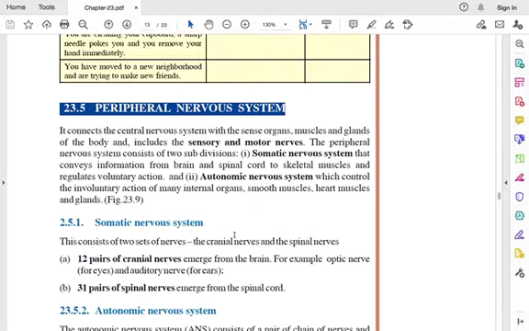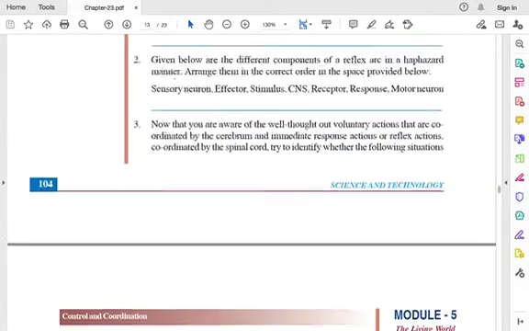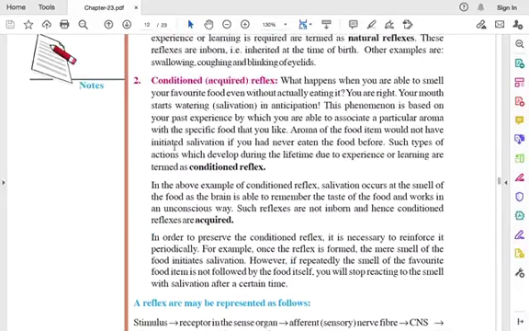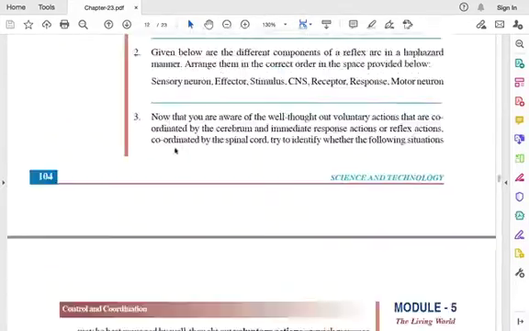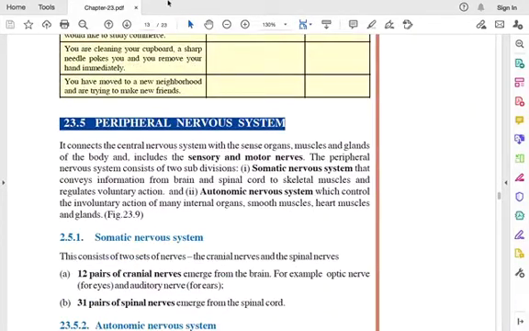Inshallah, today we will be starting from peripheral nervous system. So last class we stopped till here, right? This reflex action and types of reflexes. And in this class, inshallah, we will be seeing peripheral nervous system.